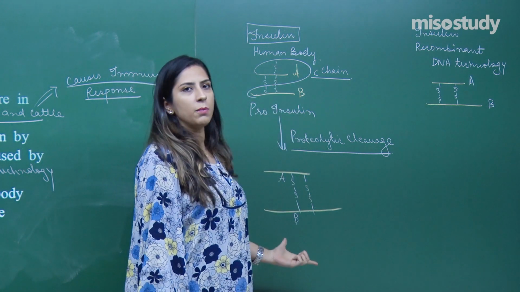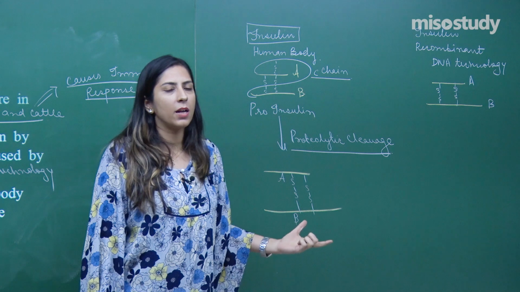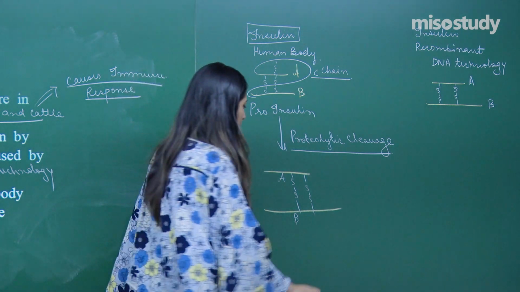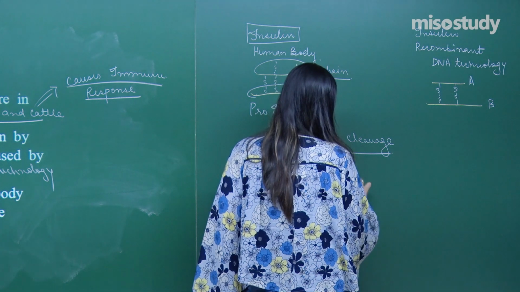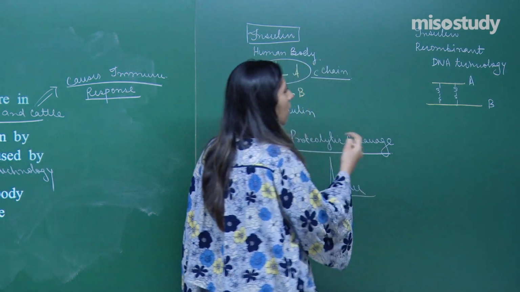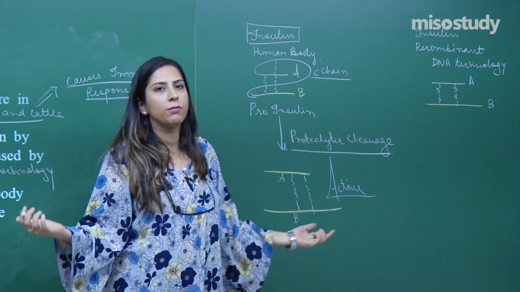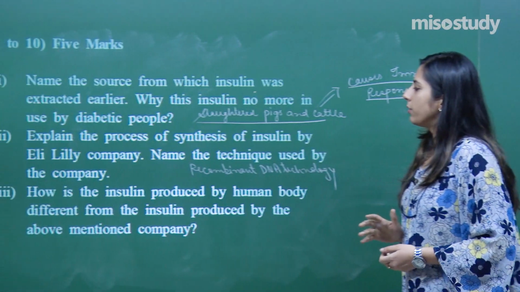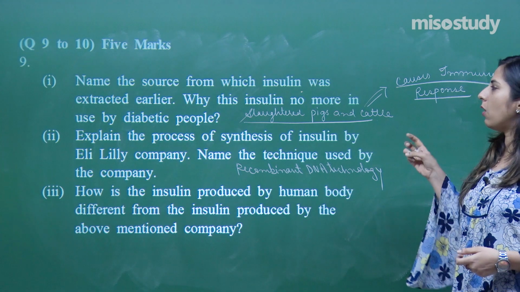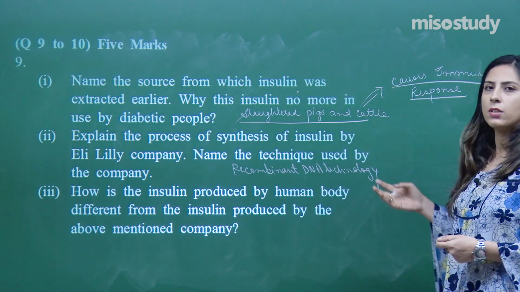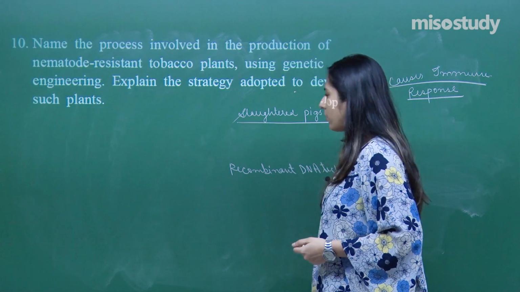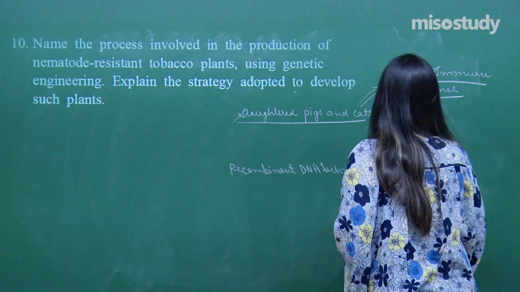Now in case of the human body, the insulin which is formed is in the pro form, inactive form, and later on it is converted into an active form. But in case of the recombinant DNA technology, the active form is synthesized only. So come back to this. We have discussed all the three types, right, in question number 9. Let's move on to the next question, that is question number 10.